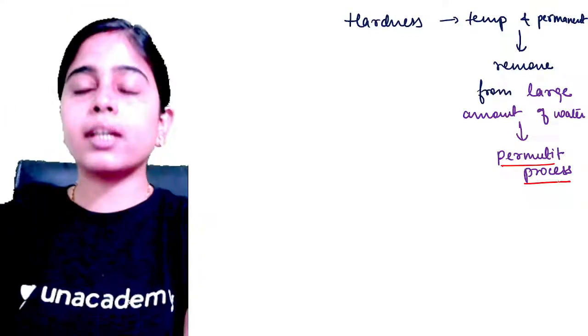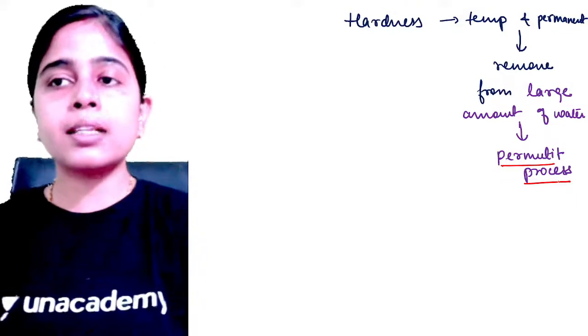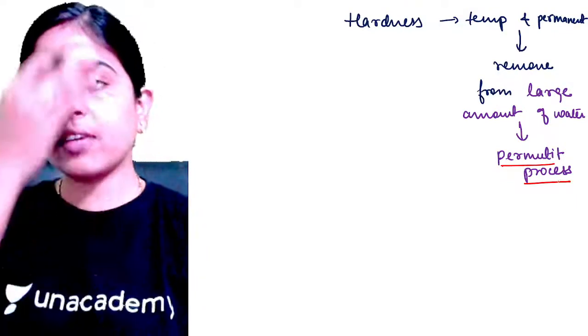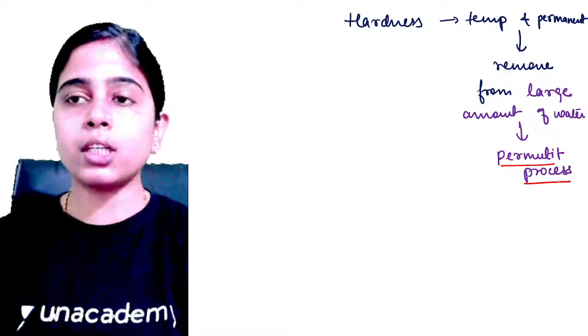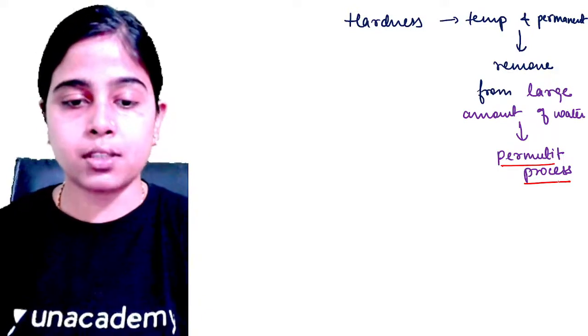We were talking about if we have temporary and permanent hardness both present in water, and we have to remove it from a large amount of water, we can use the permutit process.